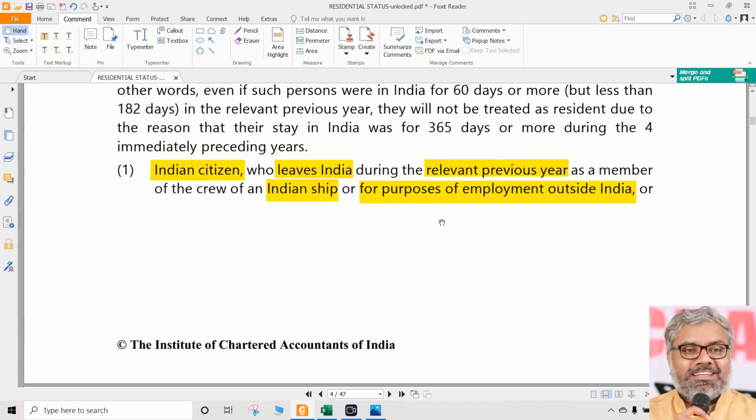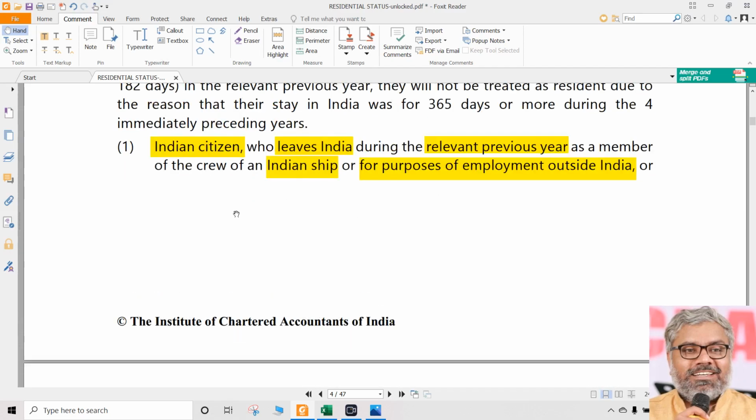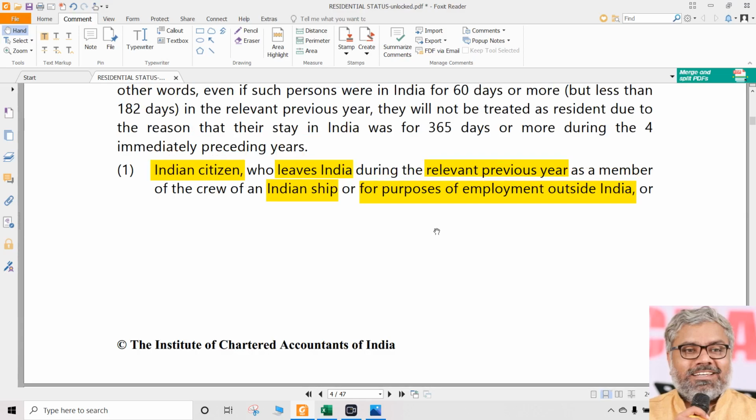Only thing that happens is the second condition is not applicable for them. They become resident only if they stayed in India for 182 days or more. If they stayed in India less than 182 days, automatically they become non-residents. So the residential status of such persons exceptionally is determined by checking only the first condition. The second condition is not applicable for them at all.